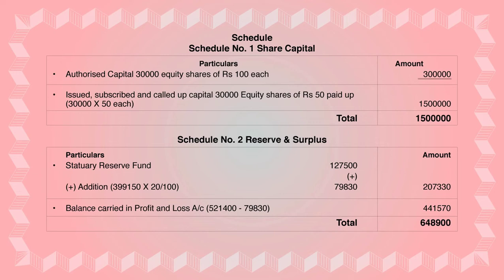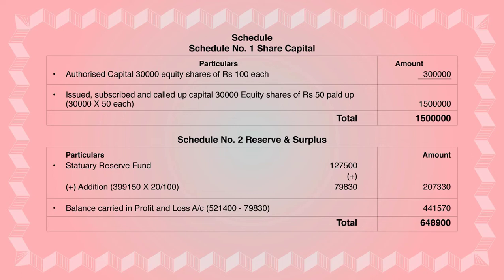You have to see in the trial balance, it was 30,000 equity shares and the remaining was 50 paid up. So that 50 paid up is considered to be issued share capital. So you have to multiply that 30,000 into 50 each as paid up, and that will give you 15 lakh in the schedule of share capital. I hope you have understood. So after doing this, you have to total schedule number 1, share capital, and you get 15 lakh.